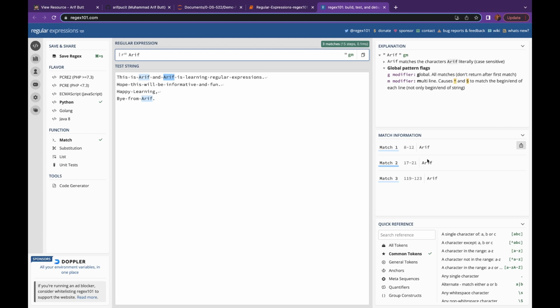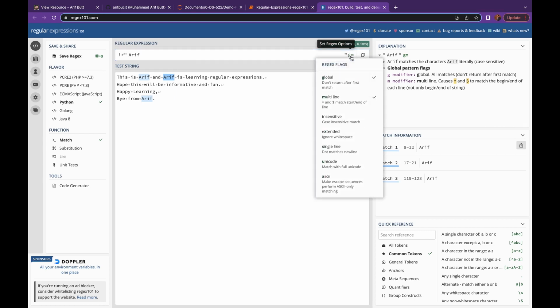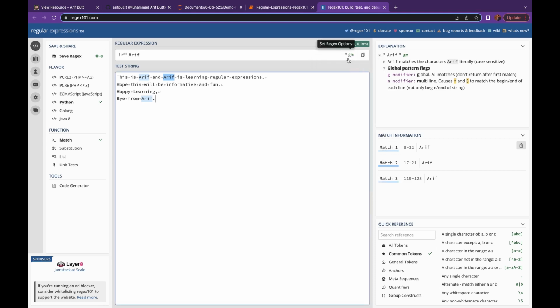And before moving ahead, let me click on the right-hand side of this regex as well to set some options. For the time being, I have enabled the global flag to have multiple matches, and I have also enabled the multi-line flag to have matches in multiple lines. So that is why we have a gm over here. Let me put some text over here.